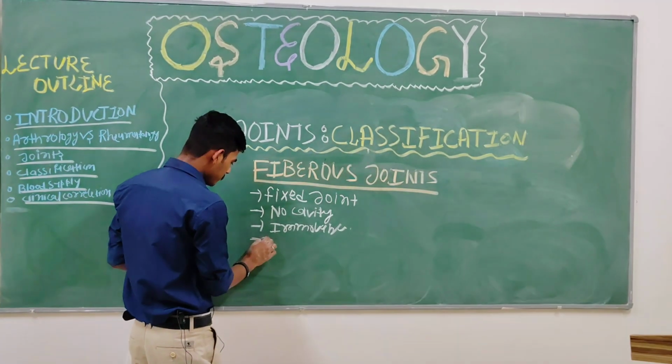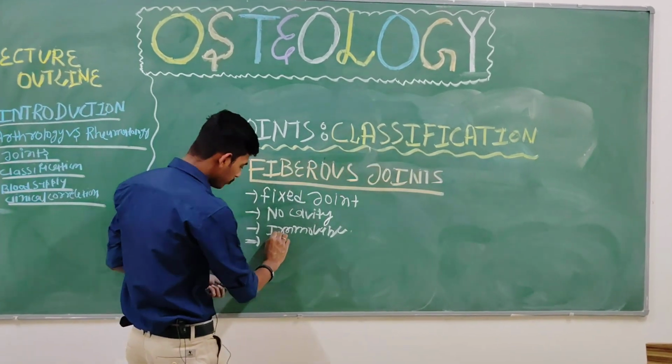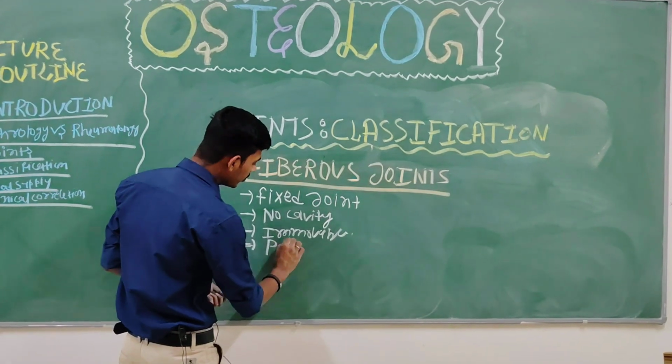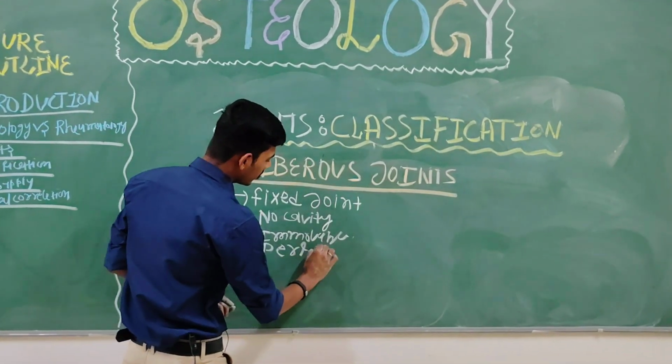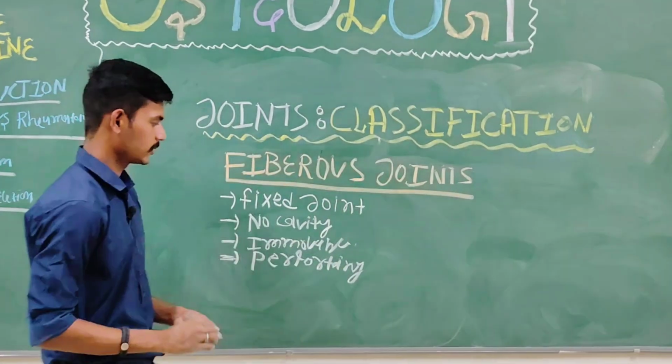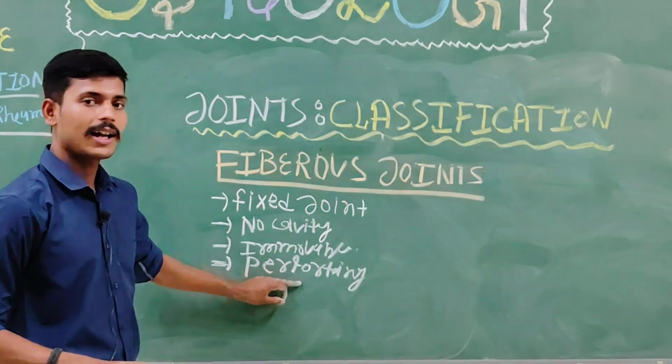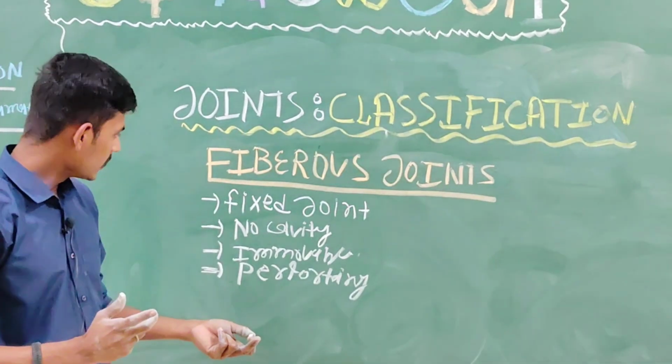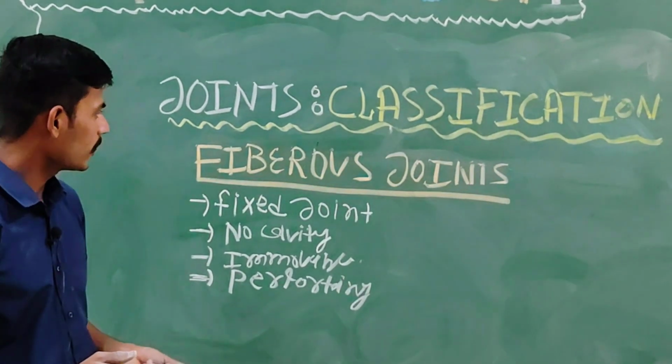They are basically supplied by the underlying perforating blood arteries. Perforating blood artery means, let us take the fibrous joint example first.